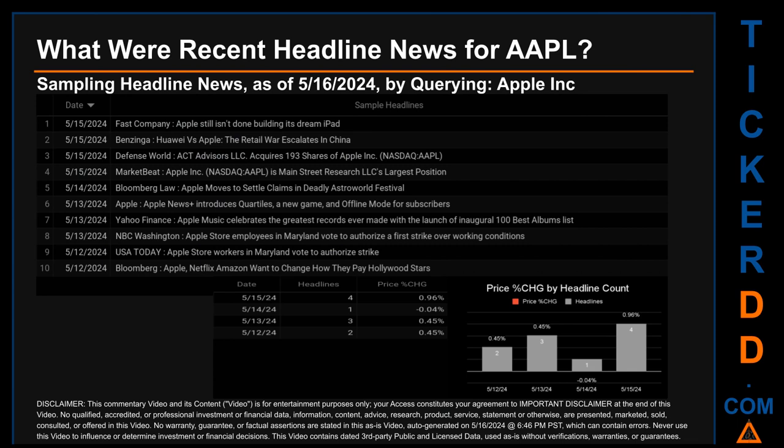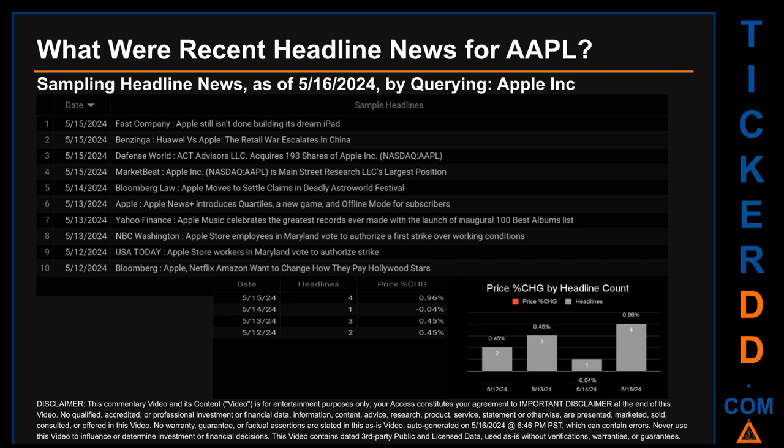The latest publication was Wednesday, May 15, 2024, when there were 4 found headlines. Fast Company published the headline that read, Apple still isn't done building its dream iPad. Benzinga published the headline that read, Huawei versus Apple, the retail war escalates in China. Defense World published the headline that read, ACT Advisors LLC acquires 193 shares of Apple, Nasdaq. AAPL MarketBeat published the headline that read, Apple, Nasdaq: AAPL is Main Street Research LLC's largest position.